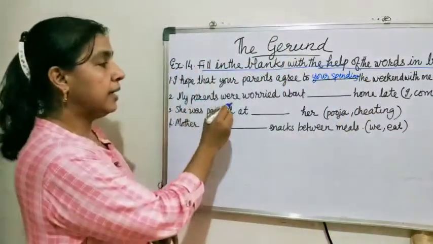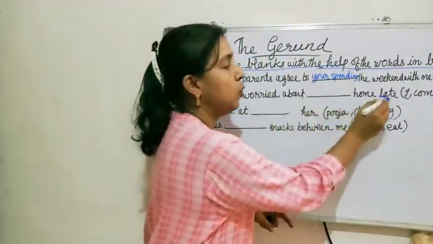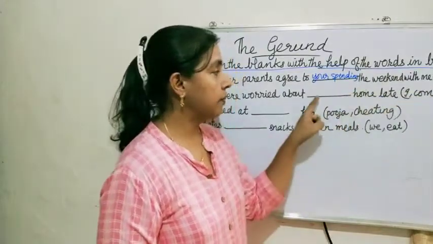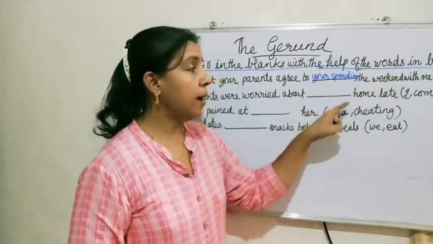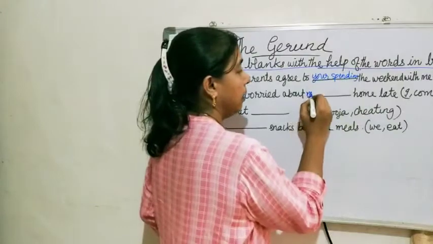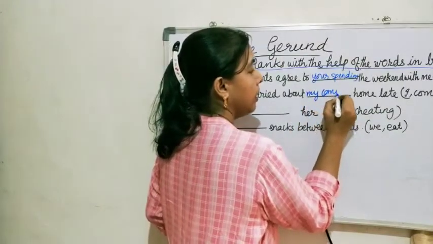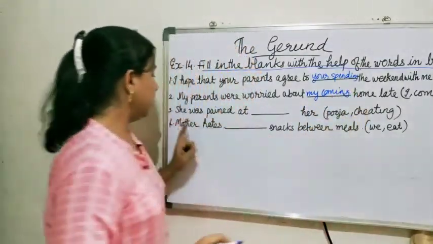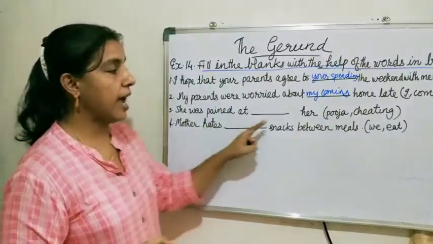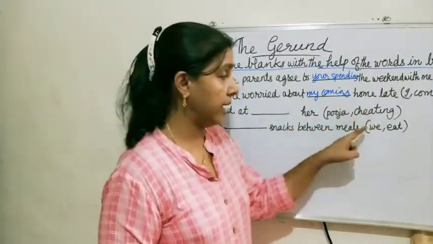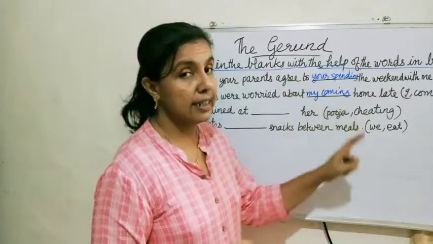Now next, my parents were worried about dash home late. I come. So, my coming home late. Now next, she was pained at dash her. Pooja cheating in bracket. Okay. Pooja's cheating.